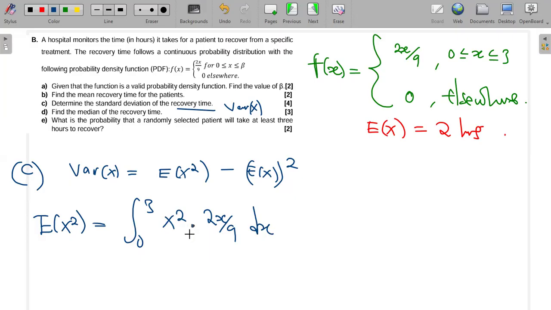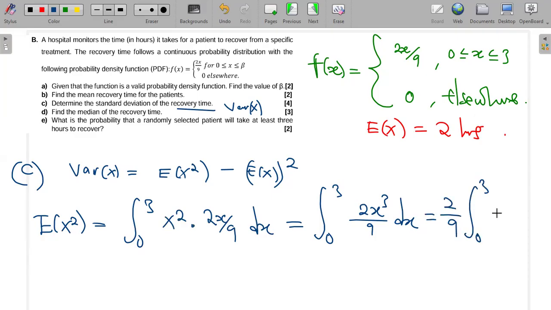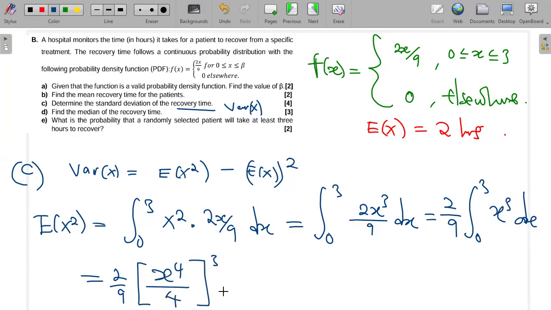Okay, so here we're going to have the integral from 0 to 3 of 2x to the power 3 over 9 dx. So we've multiplied this x squared with this 2x. And then here factorize the 2 over 9. So we have the integral from 0 to 3 of x to the power 3 dx. So we can now integrate that one. So it will be 2 over 9 outside. Then in the brackets, I integrate this x to the power 3. So it becomes x to the power 4 over 4. And then I have the limits from 0 to 3.